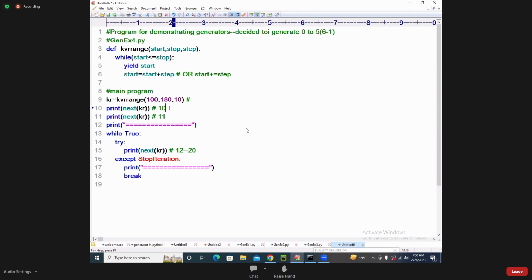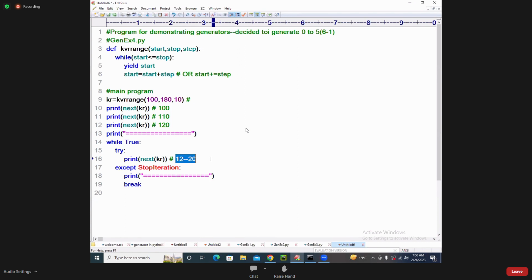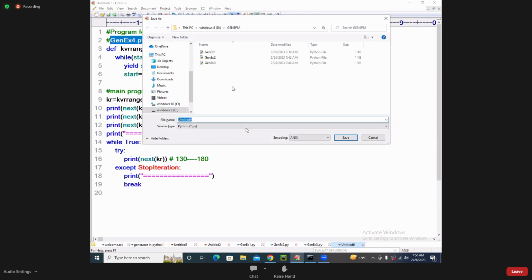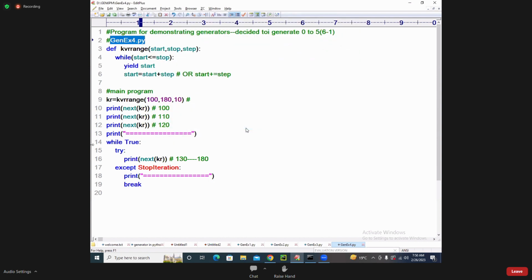So it is going to give you what first time? 100. Next is 110. If I write this statement one more time, it is going to give you 120. From here onwards, 130 onwards, it is going to give you up to 180 also, because I am using less than or equal to here. So let me save this as generator example 4.py and execute it.